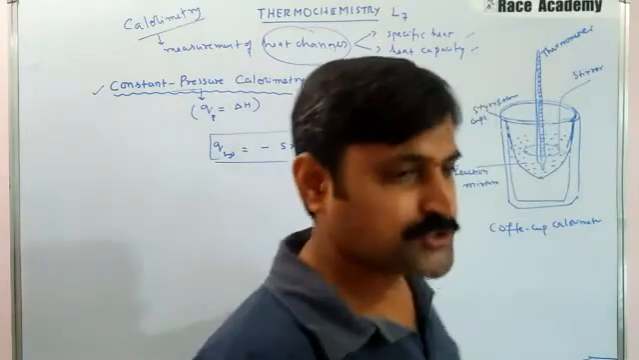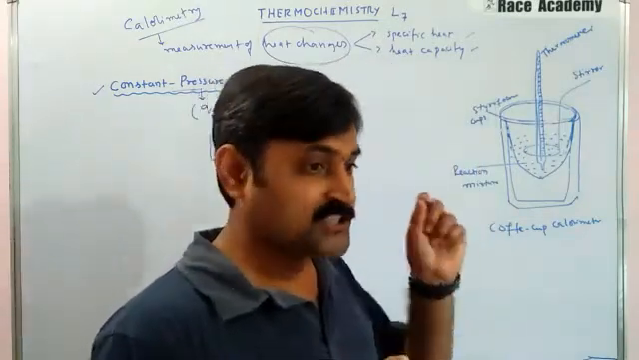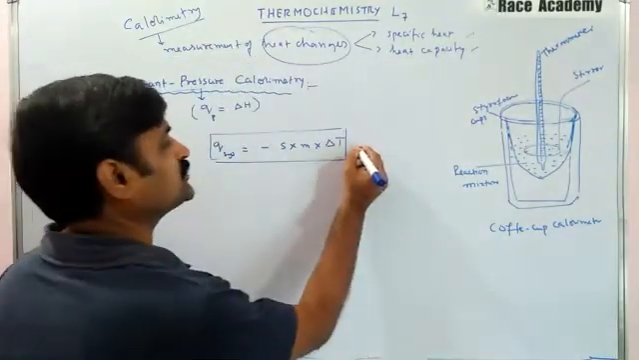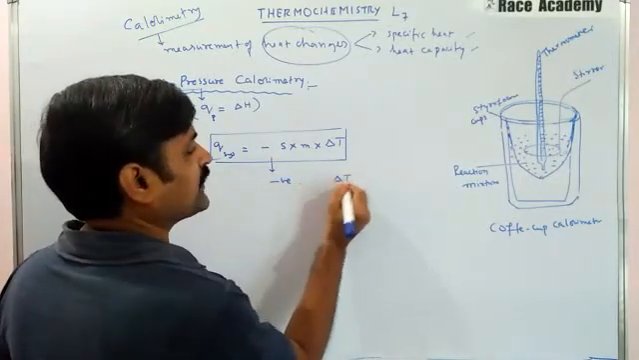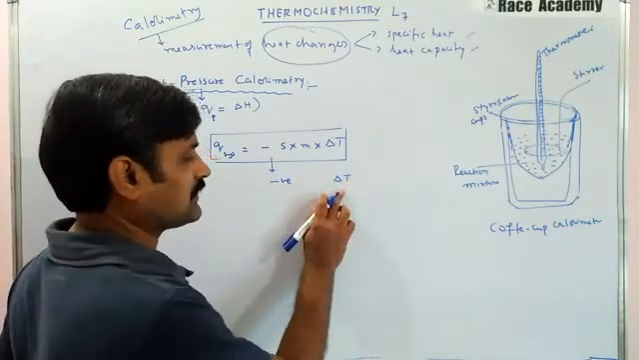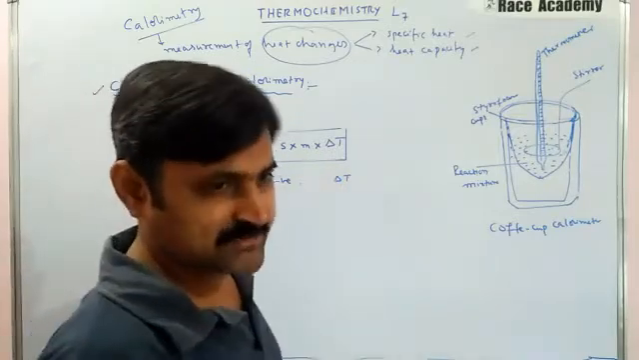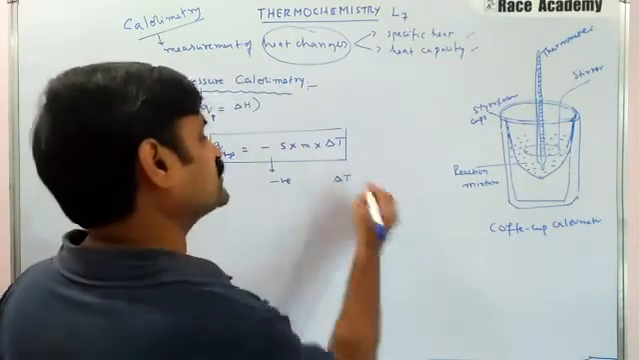Whereas for a positive Q value, the Q value here is negative when the delta T value is a positive number, as I have told.